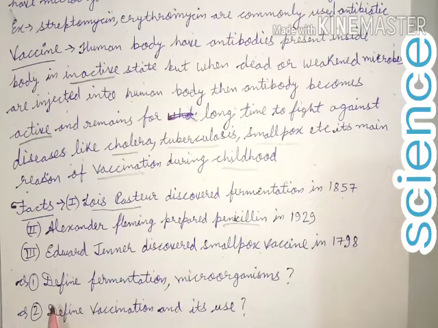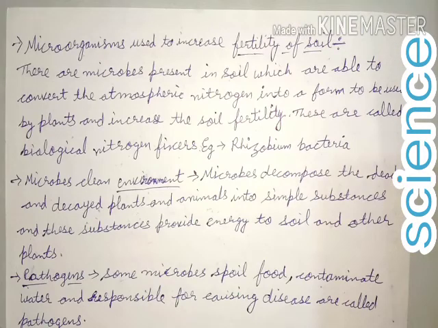Two questions are there. Define fermentation and define microorganisms. The second question is: define vaccination and its use, meaning why vaccination is done and what the advantage of vaccination is for humans. Also, microorganisms are used to increase soil fertility, meaning microorganisms make the soil fertile.